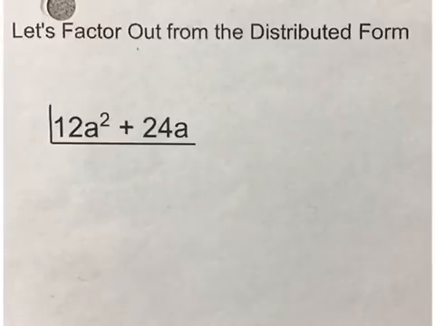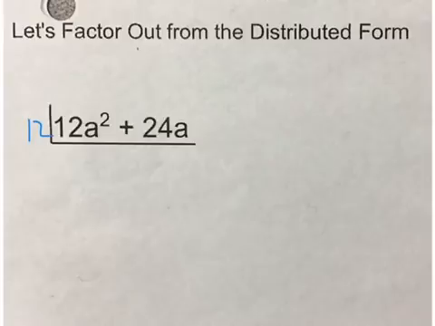What we're going to do is write an equivalent expression to 12a squared plus 24a. In order to do that, we need to look at the two terms and see what they have in common, both for factors, for the variables, and you also have to look at the coefficients. If I look at 12 and 24, their greatest common factor is going to be 12. So I'm going to go ahead and write 12 on the outside.